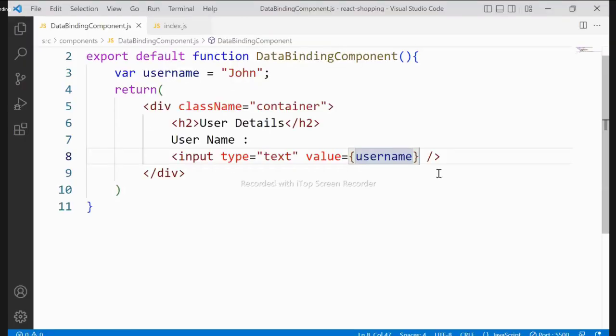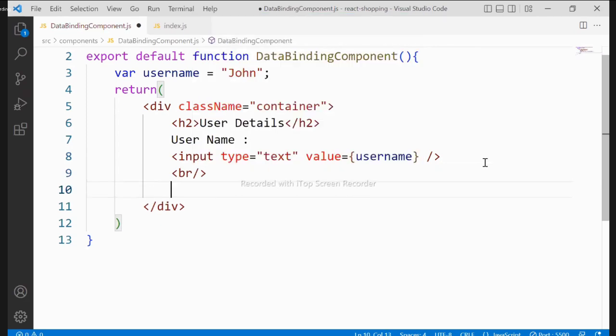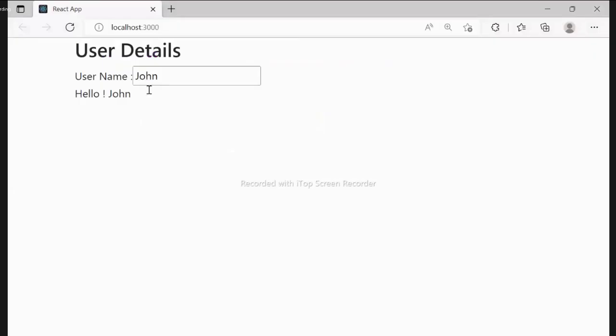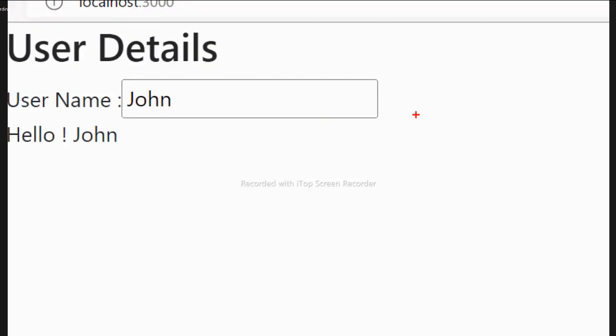We will display the same below. So below I will put Hello, and a binding expression calling the username. That means whatever value is there, it shows here. This value is coming from a variable which contains John.